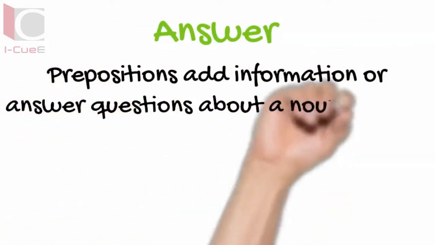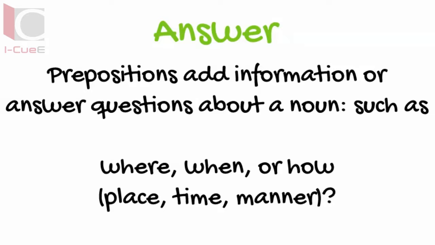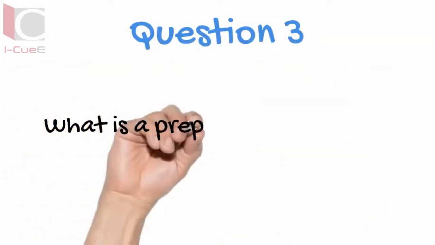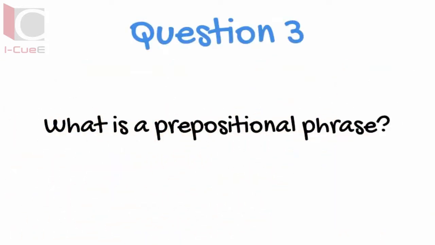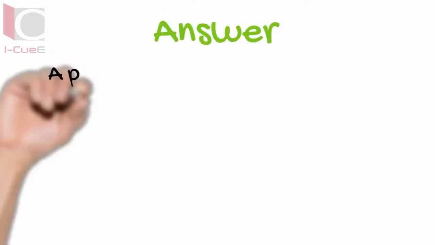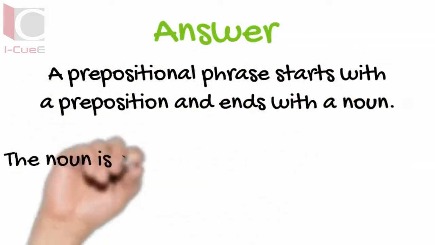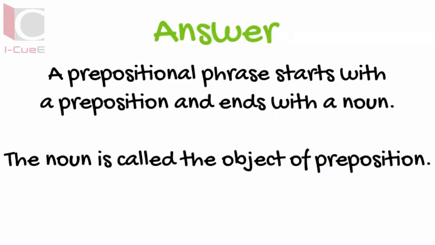Prepositions add information or answer questions about a noun, such as where, when, or how: place, time, or manner. What is a prepositional phrase? A prepositional phrase starts with a preposition and ends with a noun. The noun is called the object of the preposition.